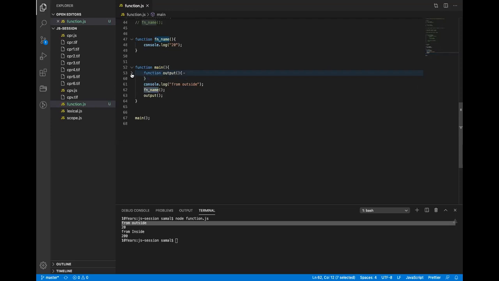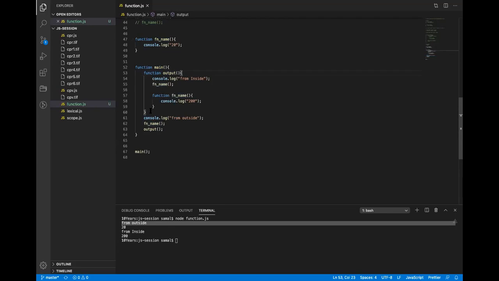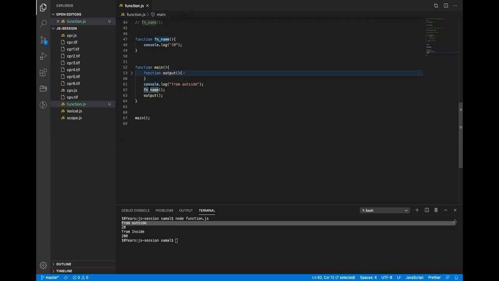The output function has a different functional scope; it is its own child scope, so this function will not have access to what is inside it. So it will go to its nearest parent scope. Here the nearest parent scope is the global scope, because only one function is defined there. So it will print from outside.